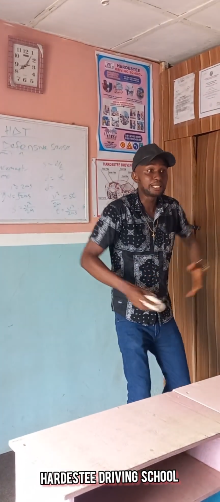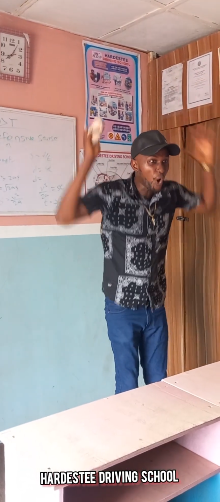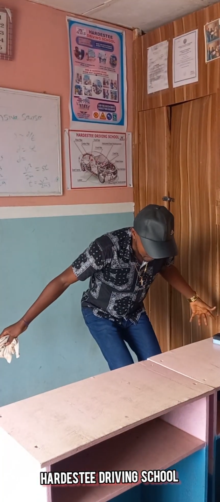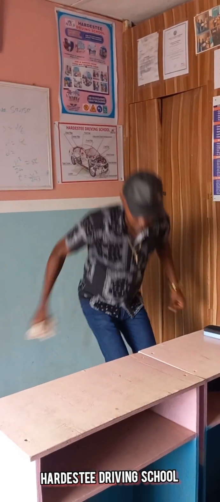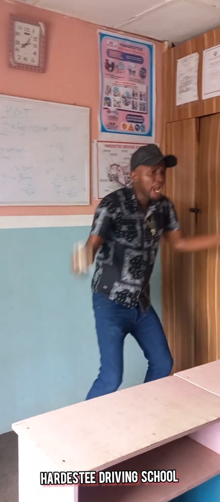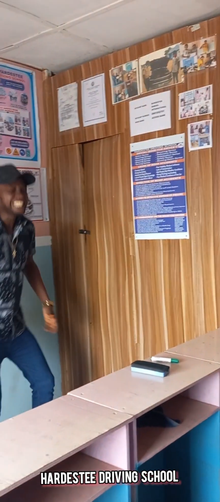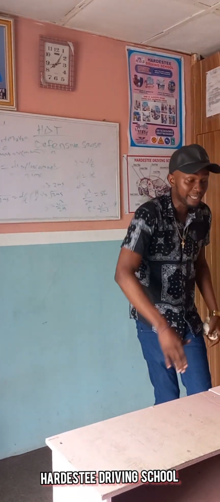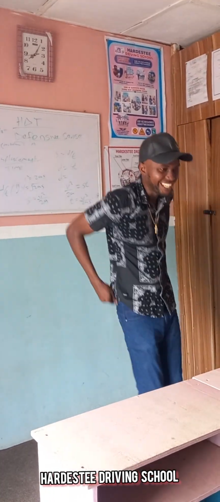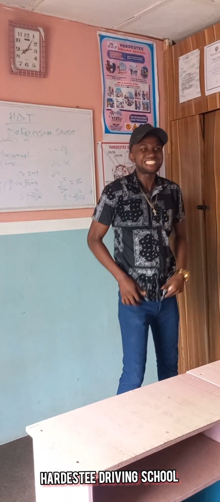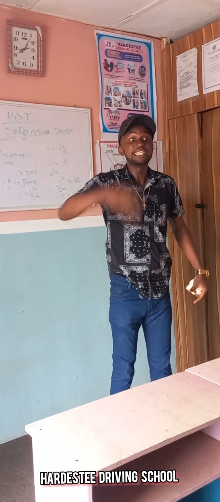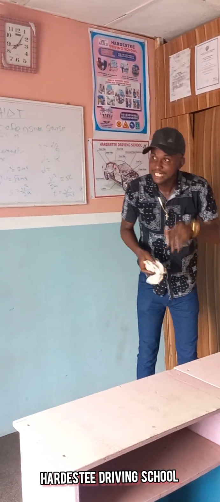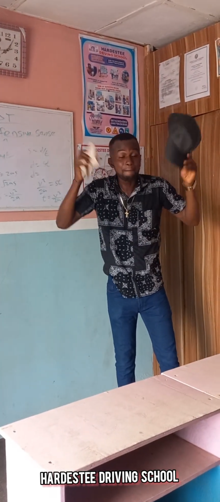That's why on the expressway, the maximum speed limit is 100 km per hour. Now, on the highway, the maximum speed limit is 80 km per hour. Anywhere you go, they can ask you, students, what is the maximum speed on the highway? It is 80 km per hour. In a built up area, it's 50 km per hour.